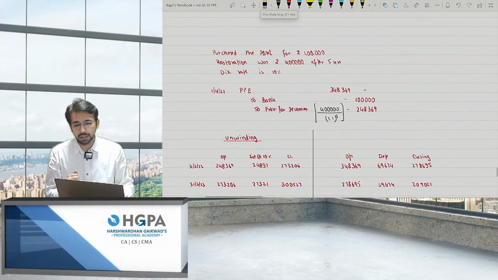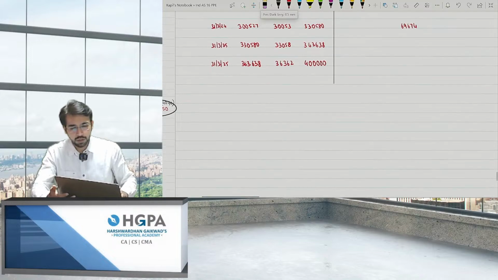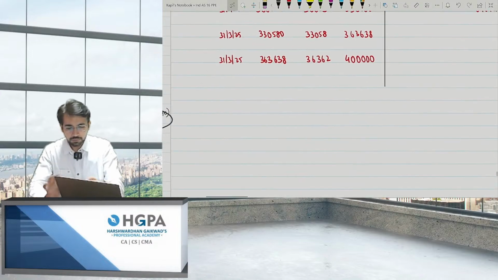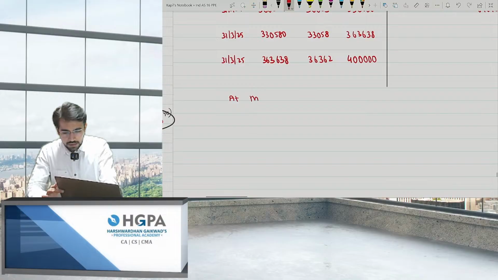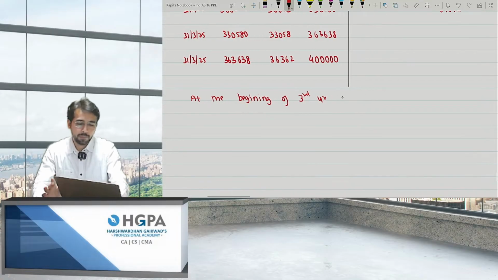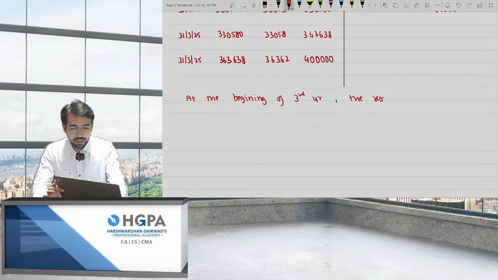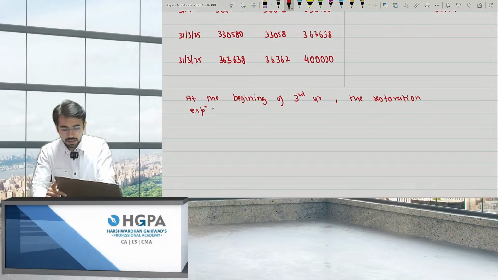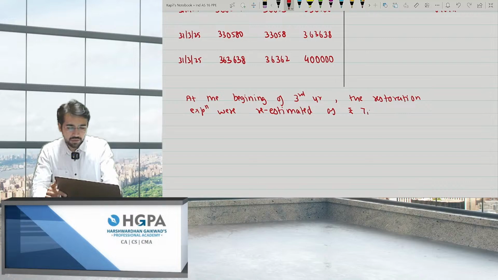But what happened is after 2 years, that is at the beginning of the third year, the restoration expenses were re-estimated as 6 lakh this time.